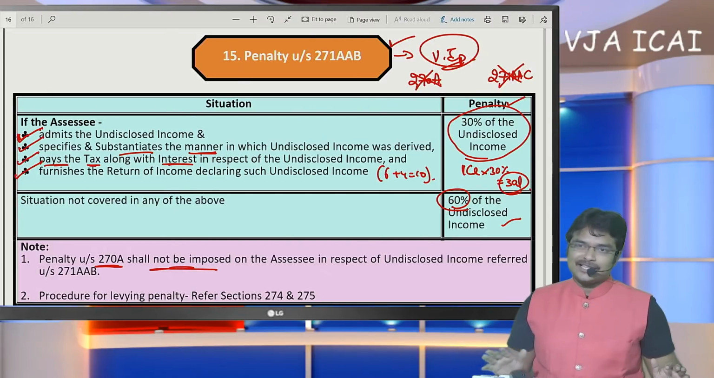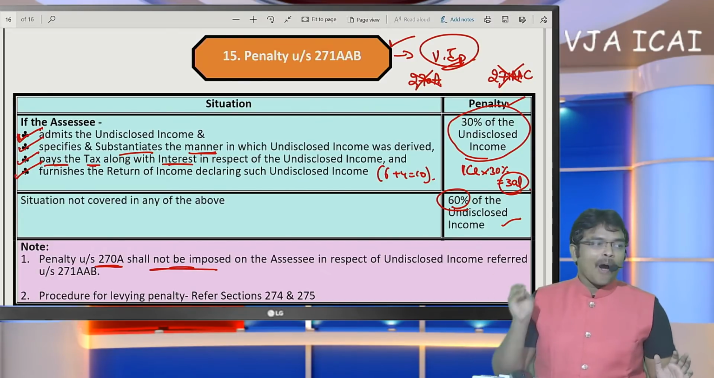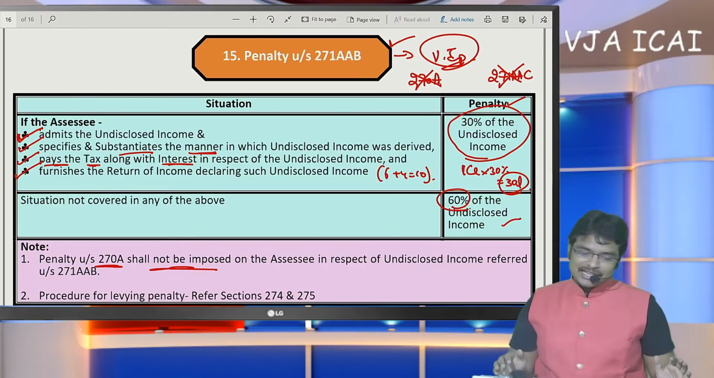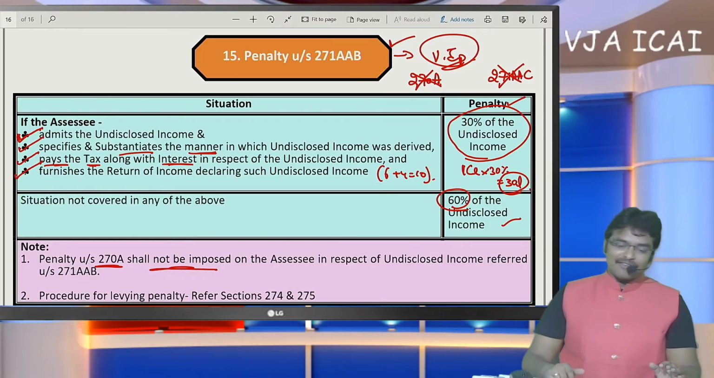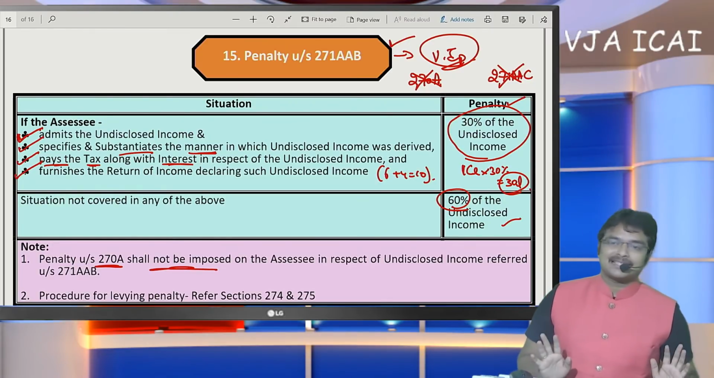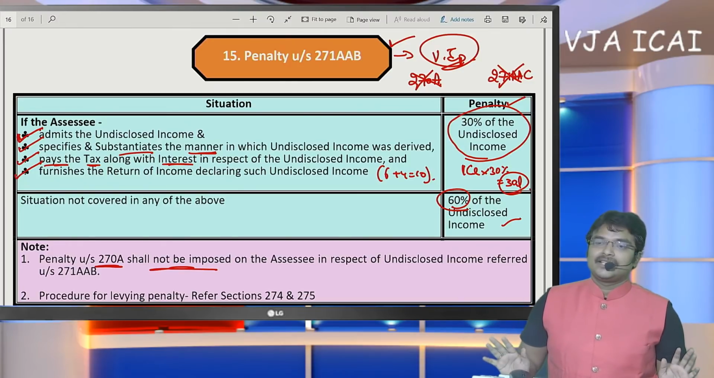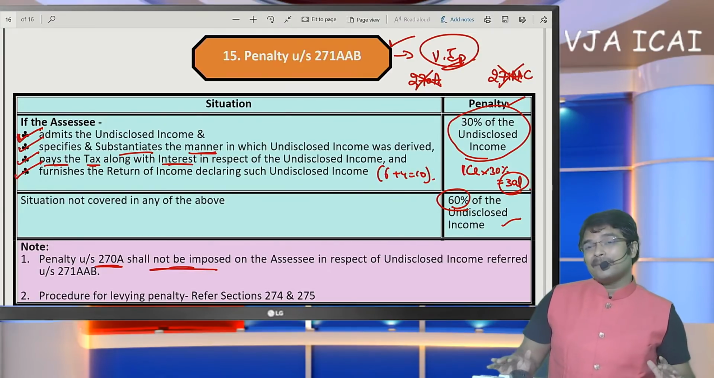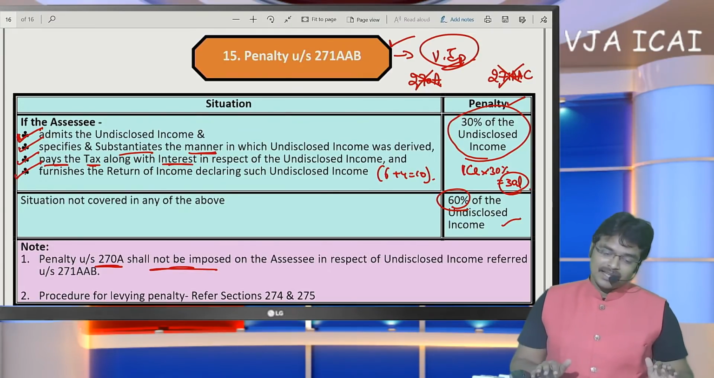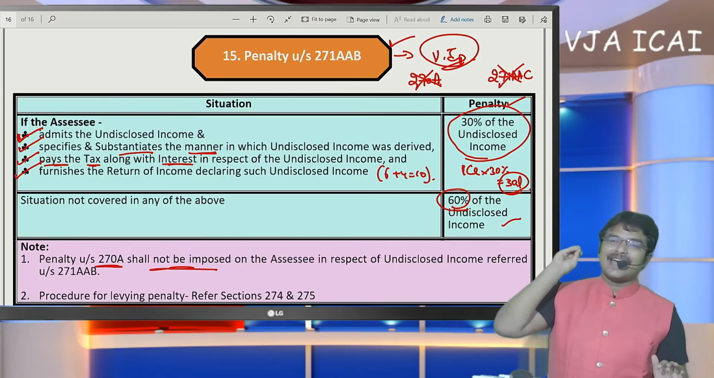There is no new procedure. Here, the question is the quantum of penalty, and that is what I have clarified for you. Minimum 30%, maximum 60%. Fixed. This is not an amount which can be varied based on the officer's discretion. This penalty quantum has been fixed.